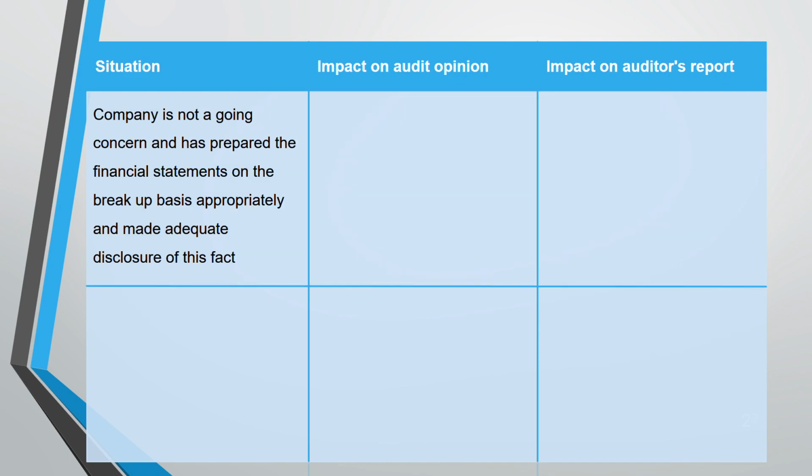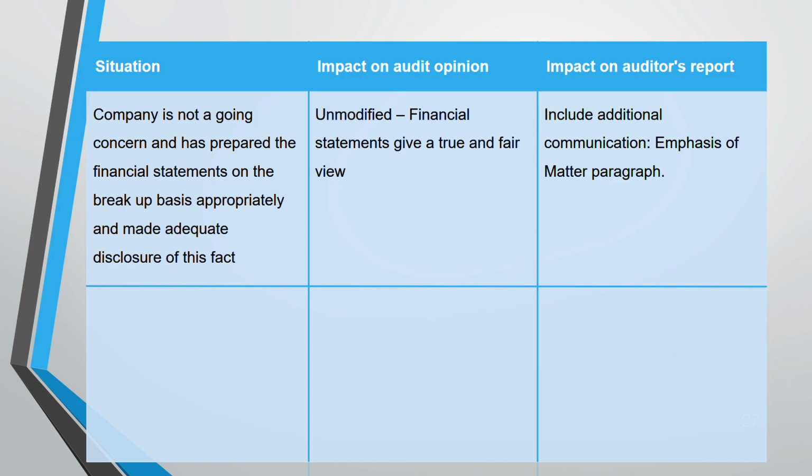Fourth situation: the company is not a going concern, and they have prepared the financial statements on a breakup basis, which is correct. If you're not a going concern, don't prepare financial statements on a going concern basis. That's what they have done, and appropriately they disclosed it also, so the opinion will be unmodified. See, when you disclose something appropriately or adjust something, the opinion will be unmodified. The issue comes when something has not been done when it should be done. In the report, there will be an emphasis of matter paragraph, because the company is not a going concern.